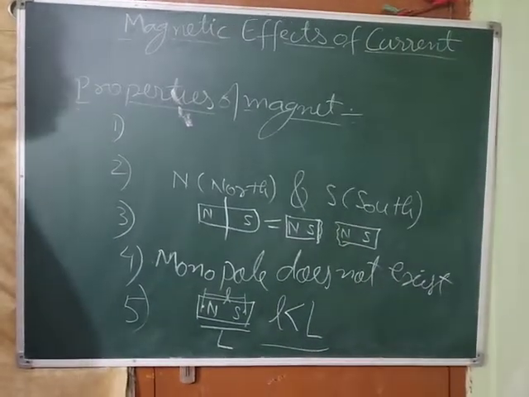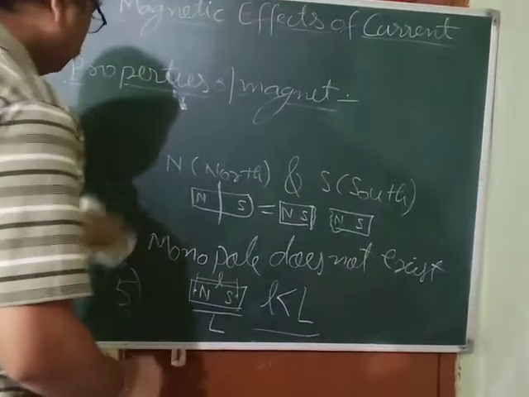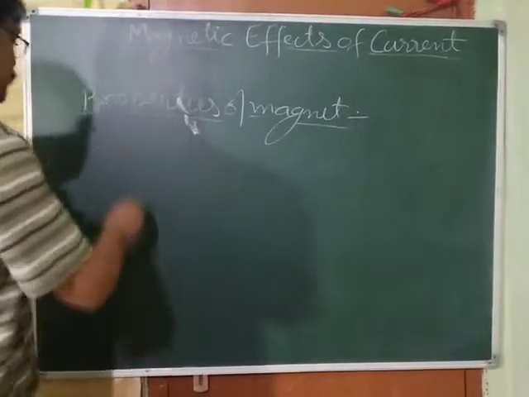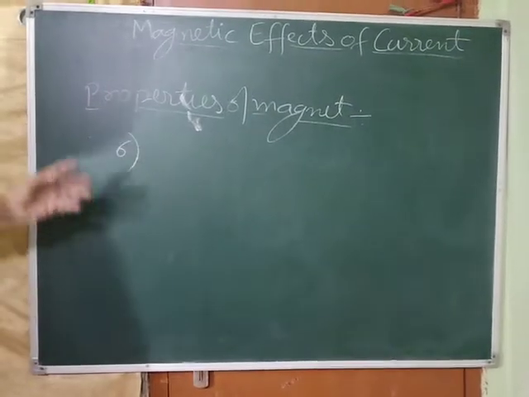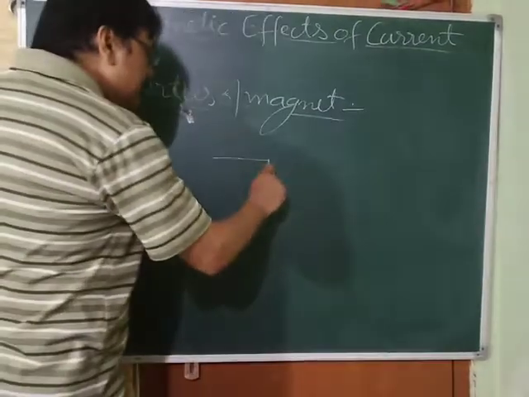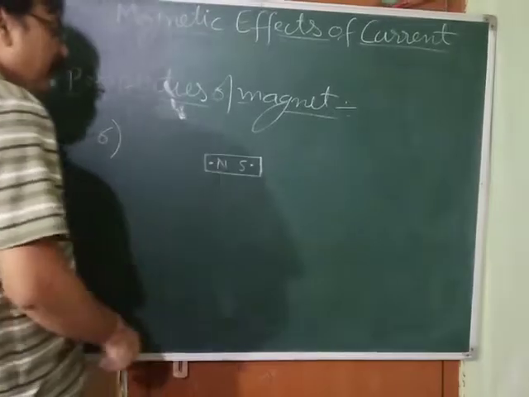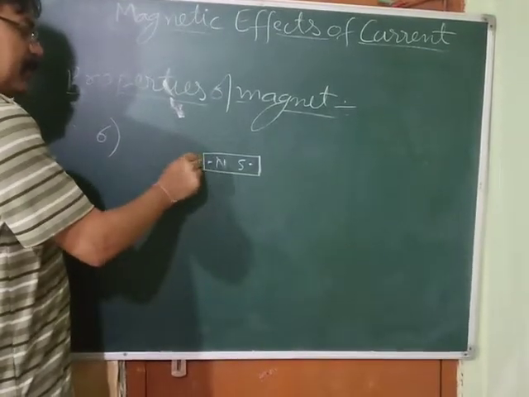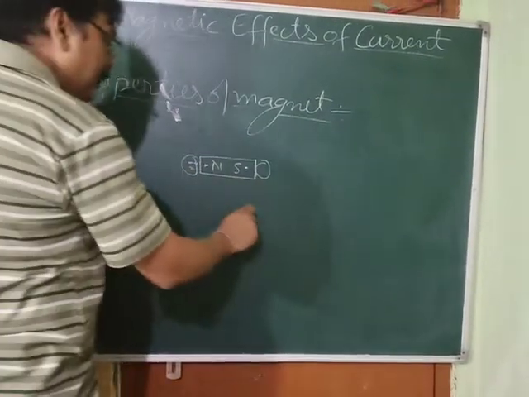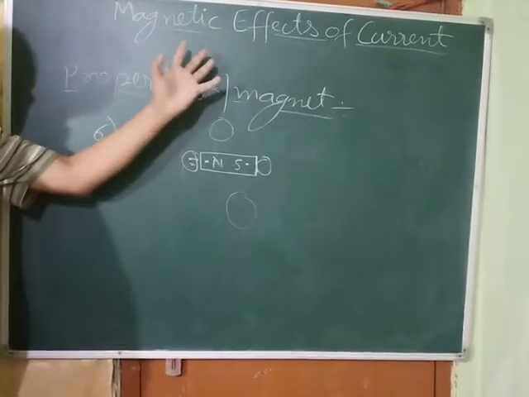Okay. Now, sixth point. The sixth point is that when you are taking a magnet and you are bringing some ferromagnetic material near it, this is the north pole and this is the south pole, you will find it will experience maximum force near the pole, here in this region and in this region, and as you move away, here it will feel lesser force, and as you move away, the force becomes even lesser.